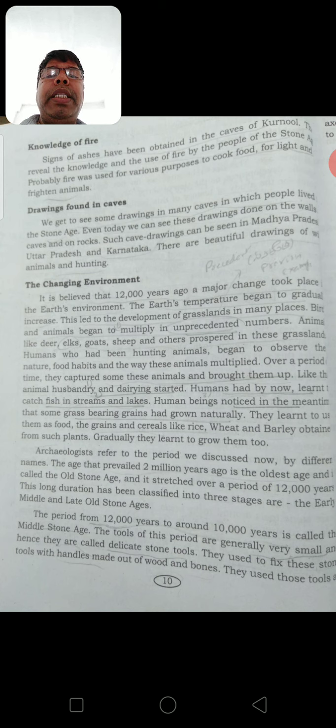Humans who had been hunting these animals began to observe nature. Man, what was the first profession of we human beings? Food gathering and hunting. While hunting animals, slowly he started observing nature, the food habits and ways of these animals, how they multiplied. All those things he started observing. Over a period of time, he captured some of the animals which he could tame, and he started bringing them up himself.